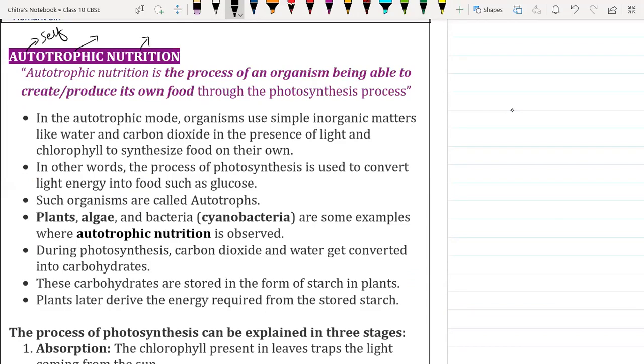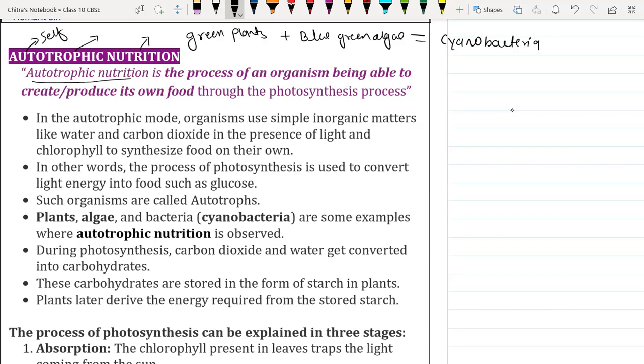Like we have green plants, blue green algae, which is also called cyanobacteria, and phytoplankton, meaning the plants which grow in water. So all these are autotrophic in nature because they do not depend on others and they prepare their own food by the process called photosynthesis.